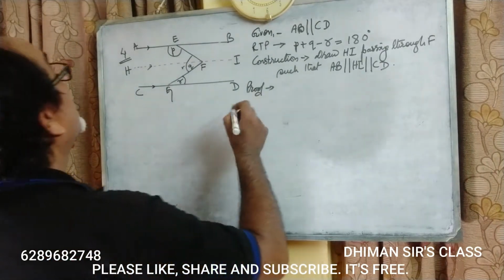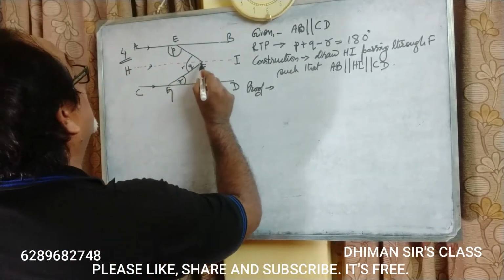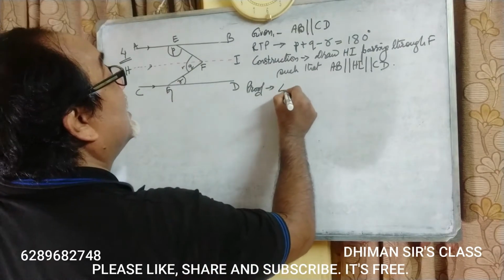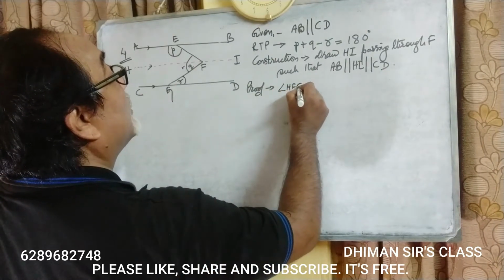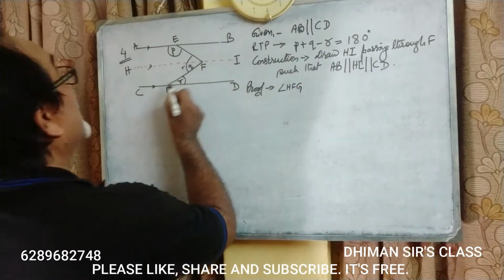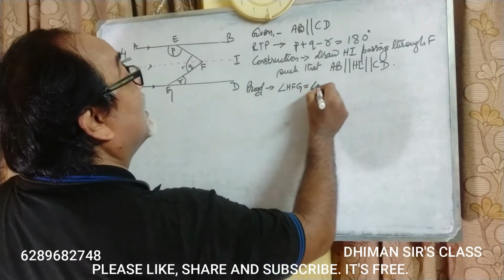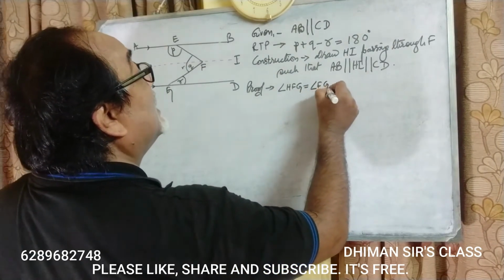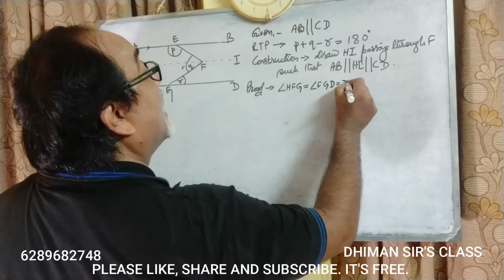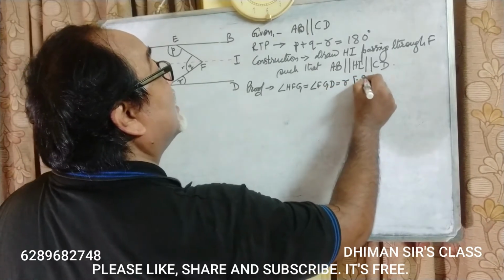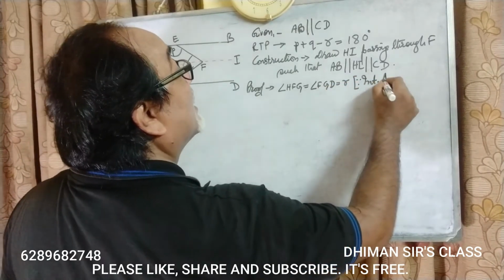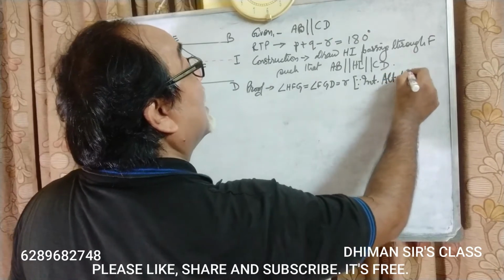See, angle HFG is equal to angle FGD is equal to R. Why? Since interior alternate angles.